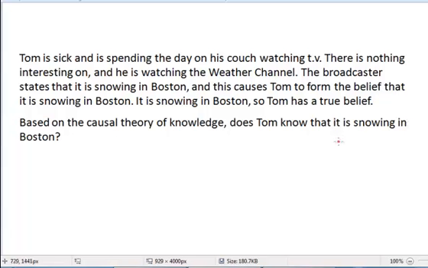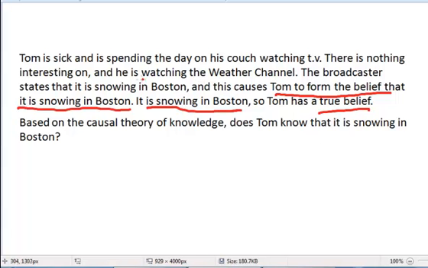Okay, and then this example here. So Tom's watching TV. Tom has this belief that it is snowing in Boston, so the first condition has been satisfied. It is snowing in Boston, so the belief is true. That's what it says right here. Tom has a true belief. And is our third condition, the justification condition for the causal definition, satisfied? And here we would say yes.